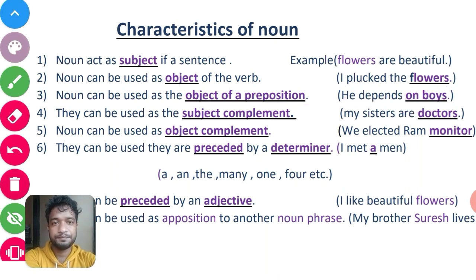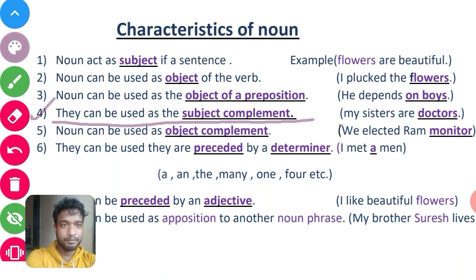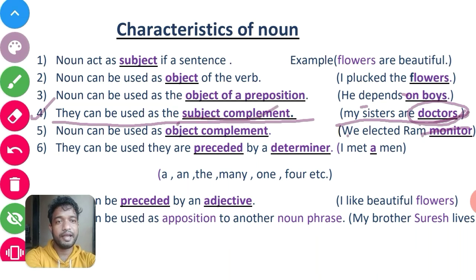Let's see another example. The fourth characteristic is that a noun can be used as a subject complement. Let's see the example: My sisters are doctors. Here the word doctors gives a complement about the subject. And doctors is also a noun. So this noun is here as a subject complement.